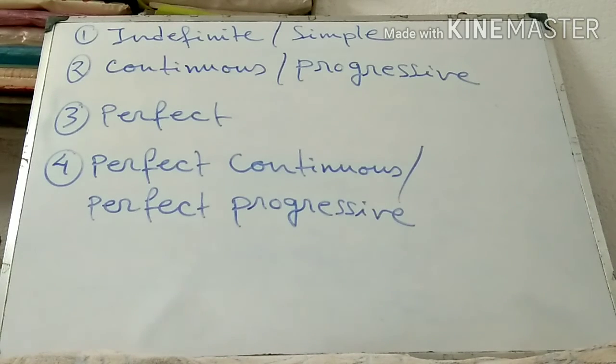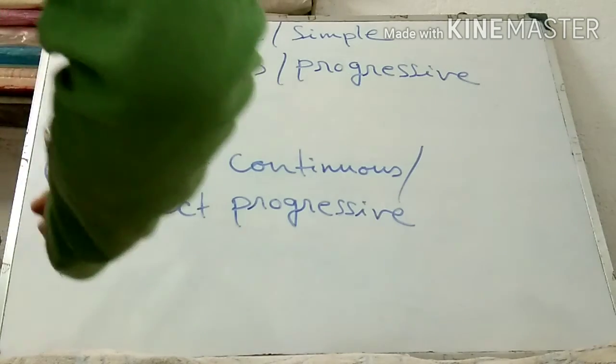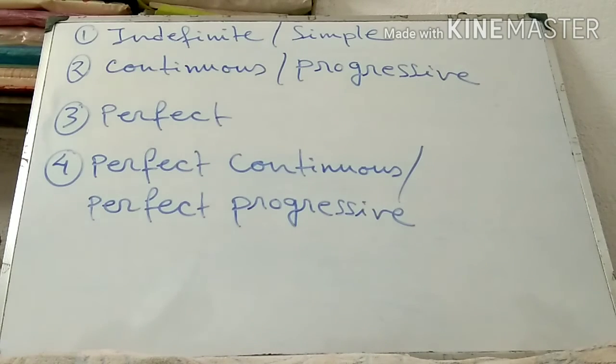Similarly, when I talk about past tense, there are also 4 types: past indefinite or simple past tense, past continuous or past progressive tense, past perfect tense, and past perfect continuous or past perfect progressive tense.